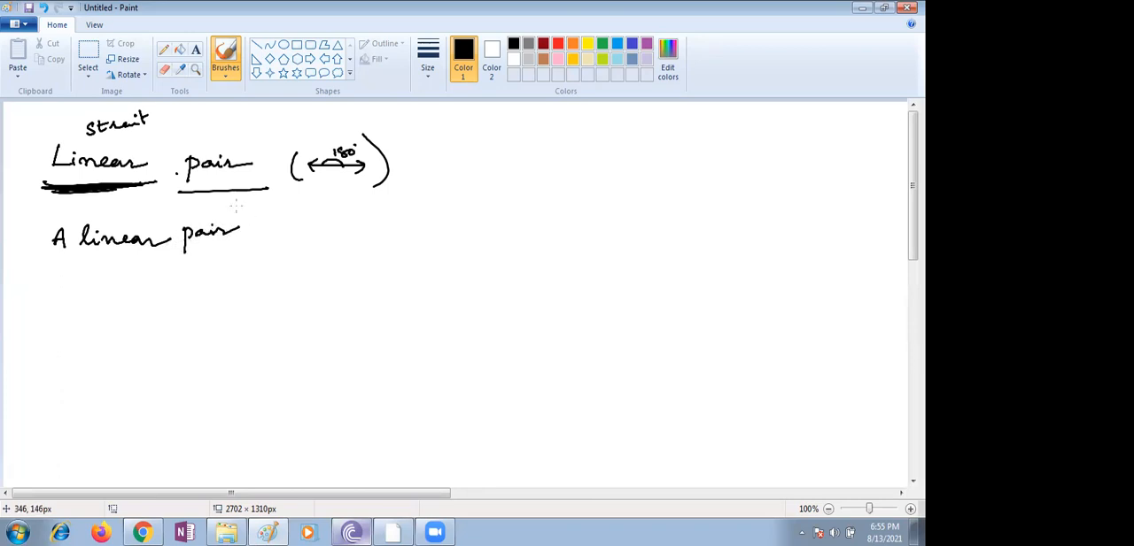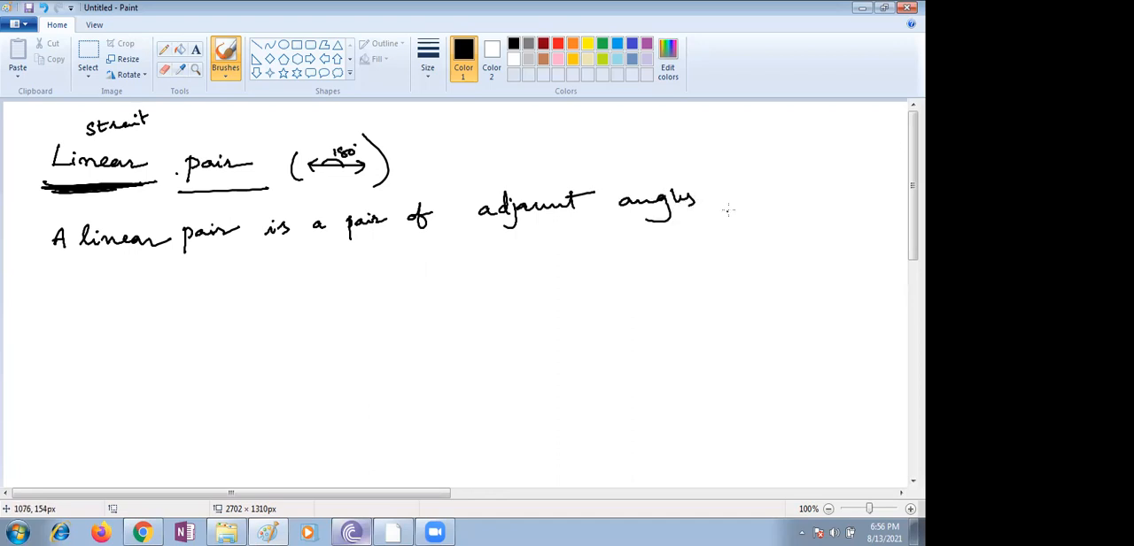You just remember linear equations, linear equation with one variable. Linear means straight. Linear pair means straight angle. Straight angle means 180. Linear pair means adjacent angles should sum to 180. A linear pair is very, very important, children. A linear pair is a pair of adjacent angles.